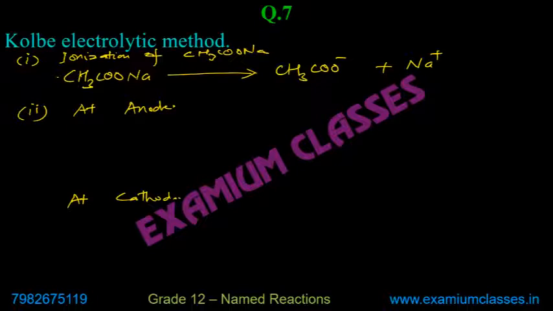At anode, it will be CH3COO minus, which will get converted to CH3COO. It will lose one electron. If it loses electrons, it means oxidation. So remember, at anode there will always be oxidation, and then it will get converted to CH3.